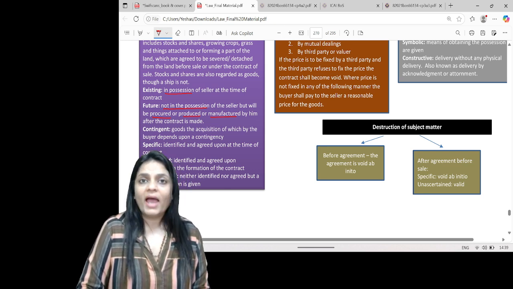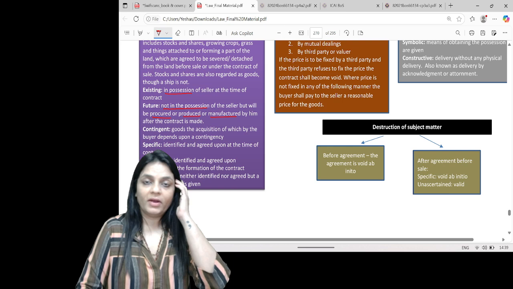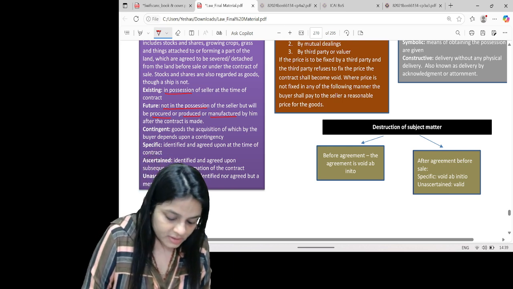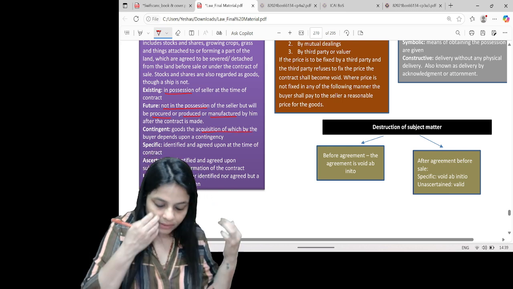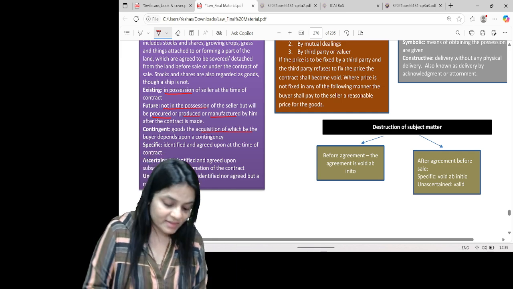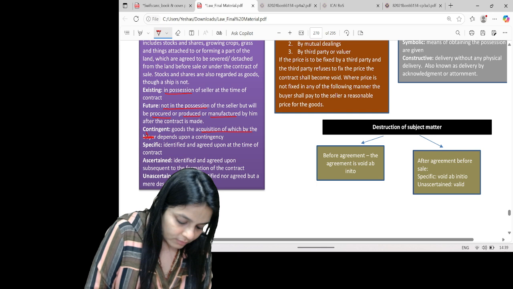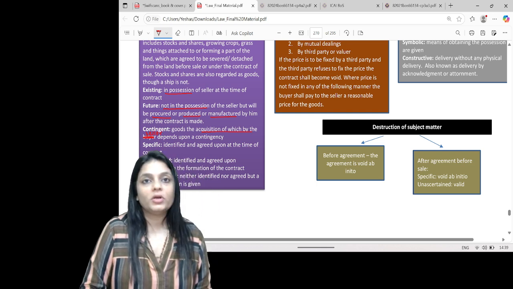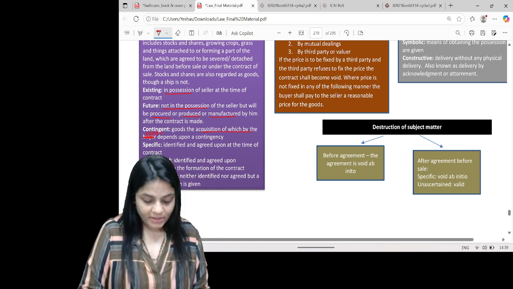What are contingent goods? I don't have these goods. I'm not even sure I'll get them or not. If I get them, I'll sell. If I don't, I'll not sell. So, goods, the acquisition of which by the seller depends upon a contingency. That is an event which may or may not happen.